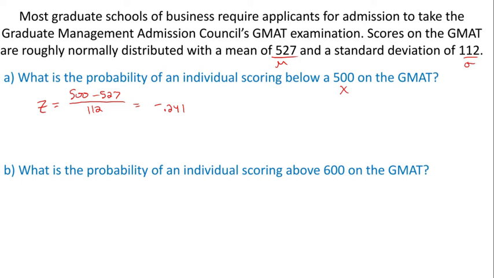The next thing we need to do is look up a table value, and we need to figure out if we're going to be looking at less than, greater than, or between. Now, the keyword in this one is below a 500. So that's going to speak to less than, right? Which just means we want just the table value to the left. That's all we need is the table value.